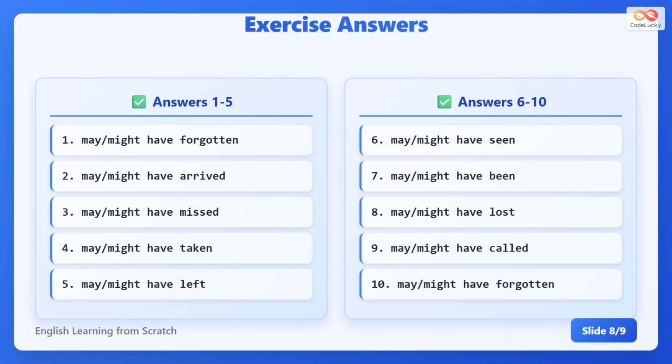Here are the answers to the exercise. For the sentences, use may or might have followed by the past participle verb. For example, may or might have forgotten, arrived, missed, taken, left, seen, been, lost, called, or forgotten. These forms show past actions that possibly happened.